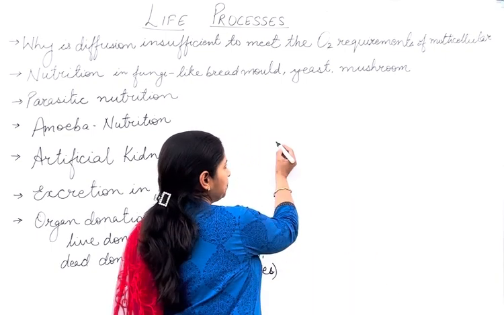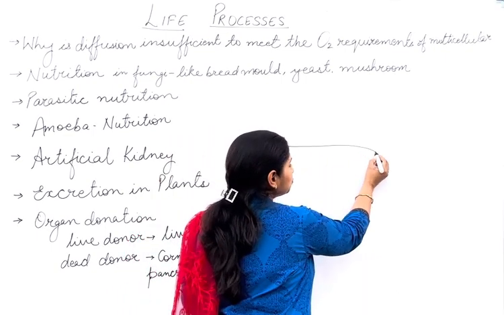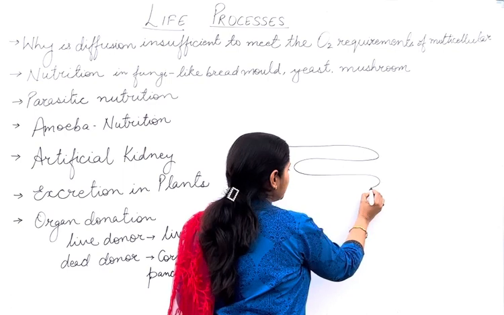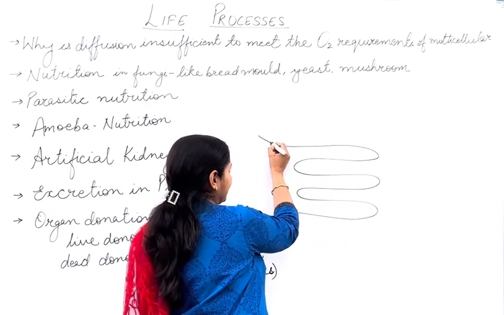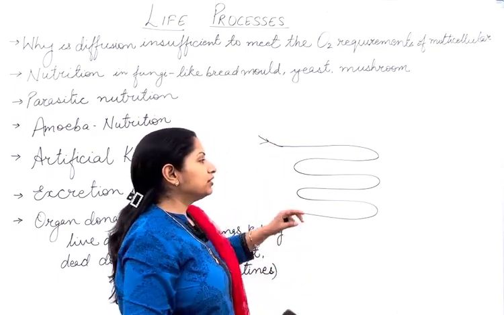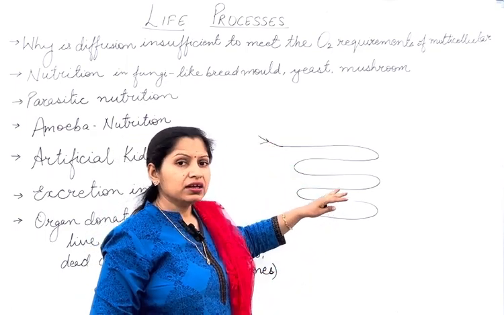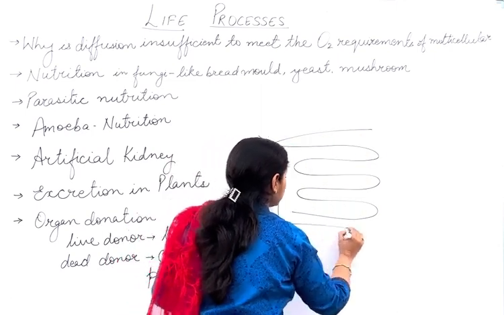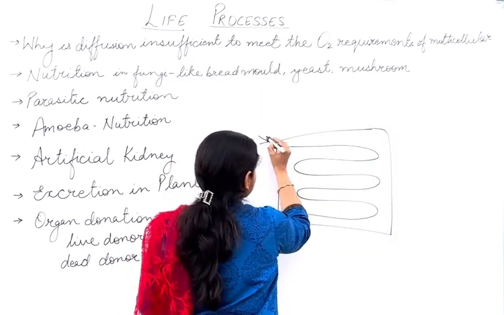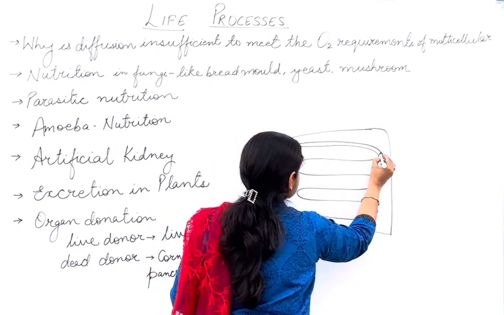The blood from a patient is collected and made to pass through the dialyzer machine. In this dialyzer machine, there is a tube-like structure through which the patient's blood is going to pass.